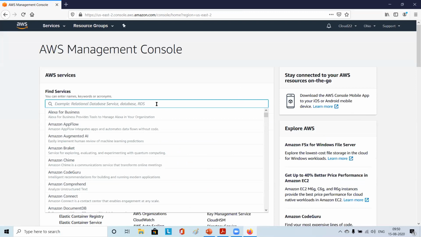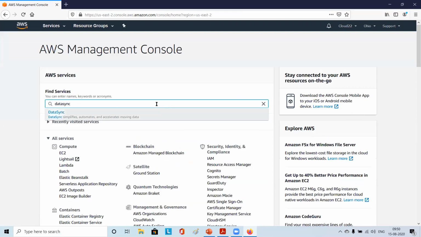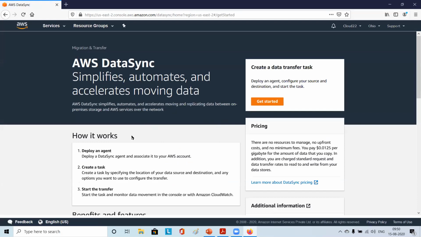So that's the main thing. Say like data sync, some other option is there, data sync. So the data sync is for syncing the data, right? Without even using any physical devices. AWS DataSync simplifies, automates, and accelerates moving data. Deploy an agent, create a task, start the transfer.